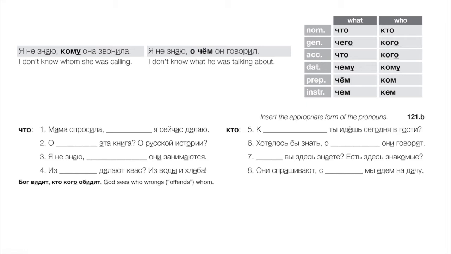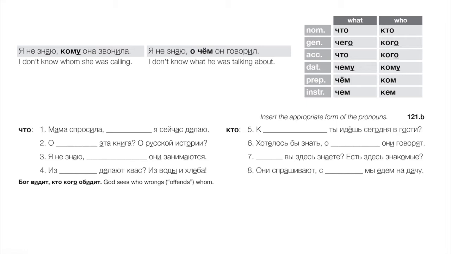Number six. I'd like to know about whom they are talking. Okay, about whom. Or, again, prepositional. Хотелось бы знать, о ком они говорят. Number seven. Whom do you know here? Right, whom, accusative. Again, you can flip the word order if you need to. You know whom, right? Whom do you know? That's accusative. Кого вы здесь знаете? Есть здесь знакомые?